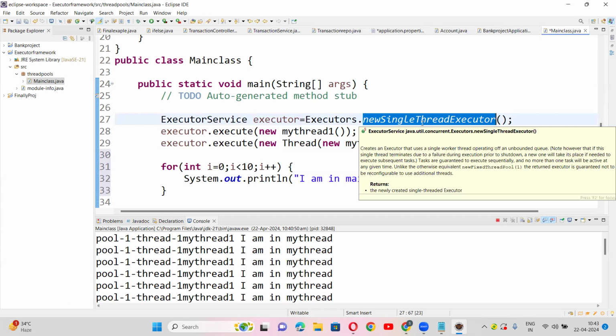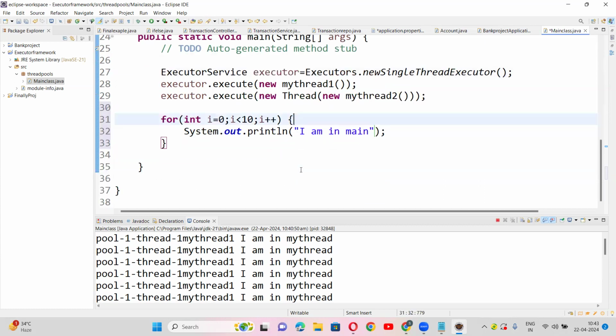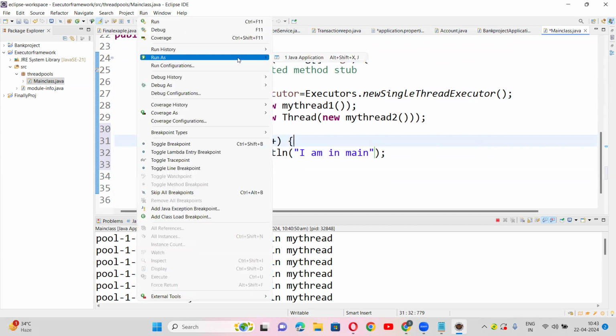Sumant, any idea? See, if you observe carefully, my thread 1 and my thread 2 are part of this executor framework. The main thread is no more part of the executor framework. So it will disturb. It won't give a chance to complete thread 1 at a time. Random output will come now. You can't expect the output. That's what I was saying.